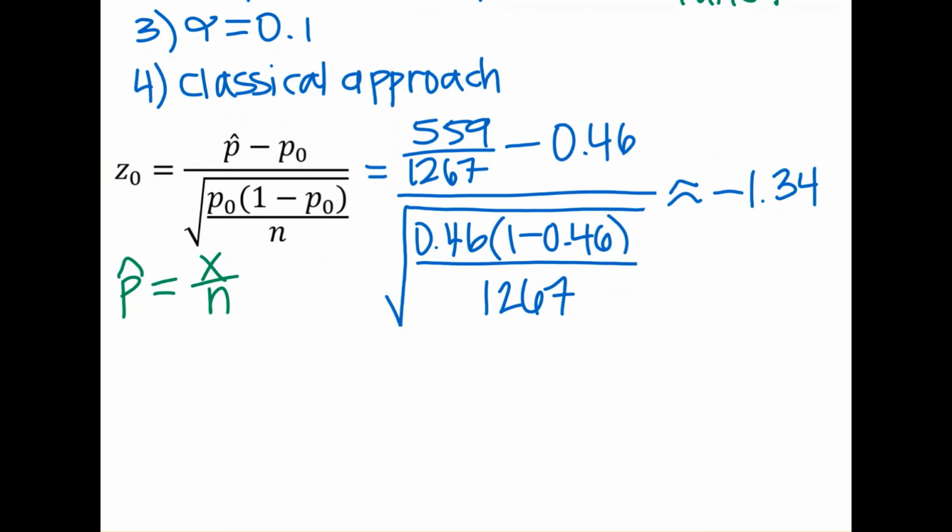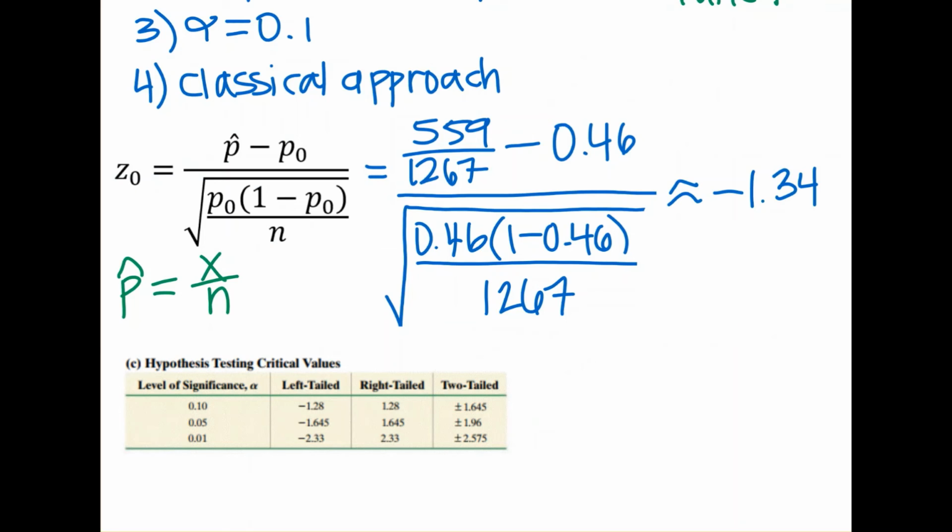Now let's find the critical value. You can find the critical value on part C of Table 5. We have a two-tailed test, and the level of significance, or alpha, is 0.1. So we have two critical values, and they're plus or minus 1.645.